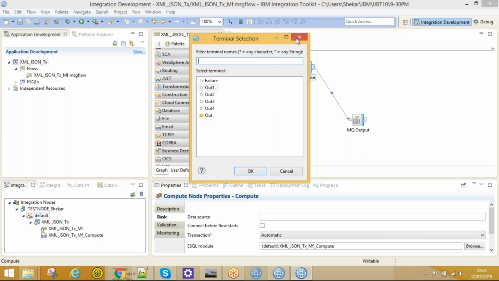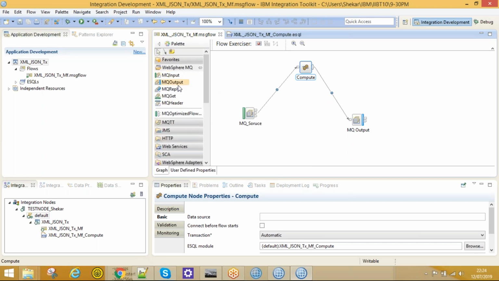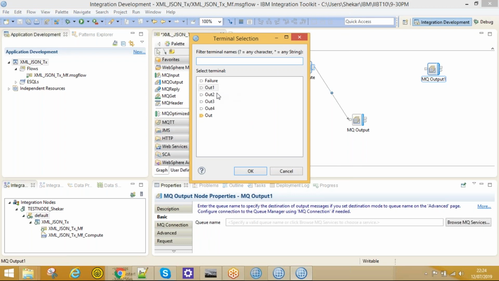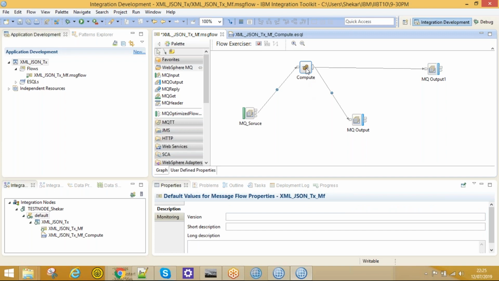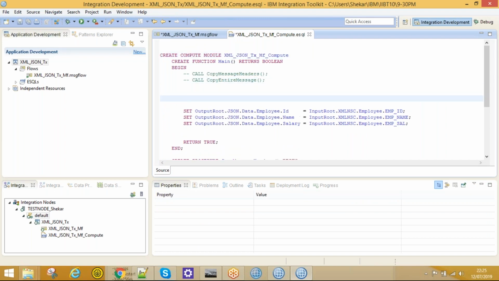Let's take one more MQ output node. Take out one terminal and connect to this one. I will explain everything while we discuss more about ESQL code. First you will check the incoming values.